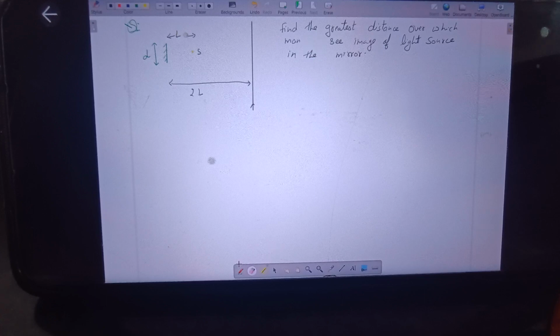Ma'am, is the black line for the camera? Yeah, the black line is the pathway in which the man is walking. Okay, here. The person is walking along this line. Okay. Right?